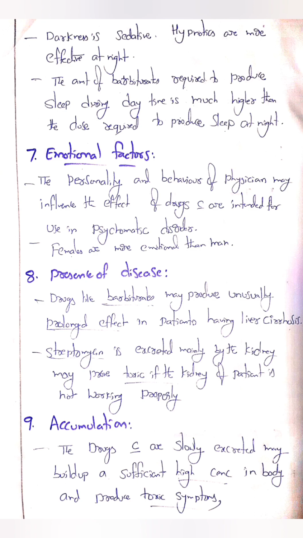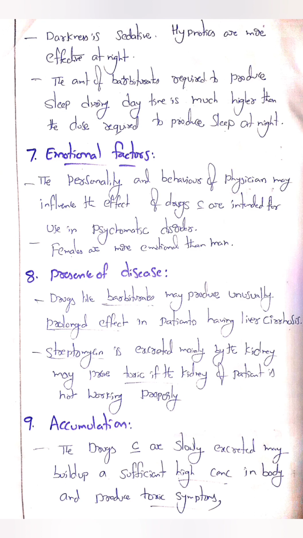Presence of a disease. This is another factor which influences the drug effect. Drugs like barbiturates may produce unusually prolonged effects in patients having liver cirrhosis. Streptomycin, which is excreted mainly by the kidney, may produce toxicity if the kidney of a patient is not working properly.